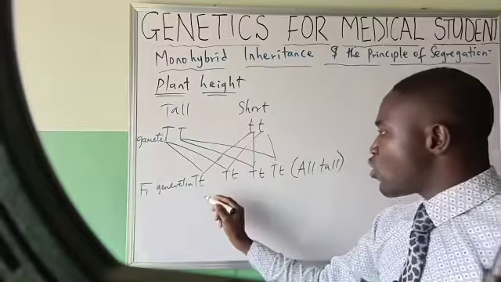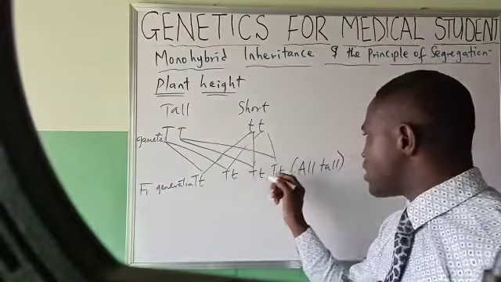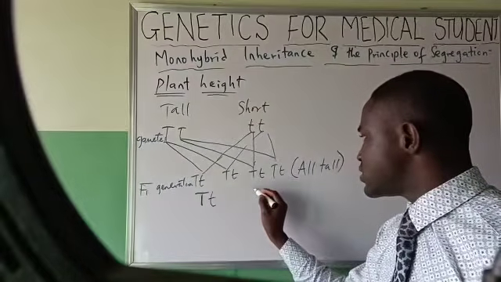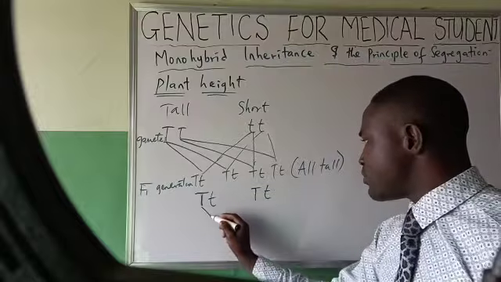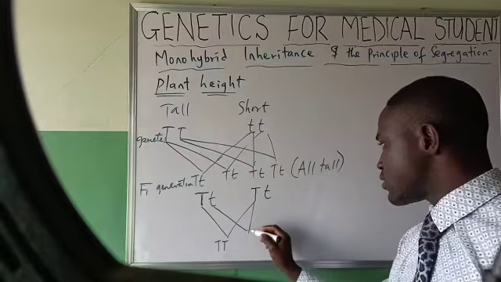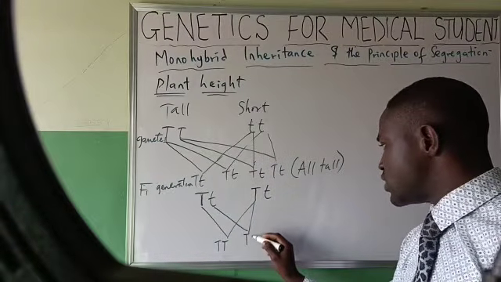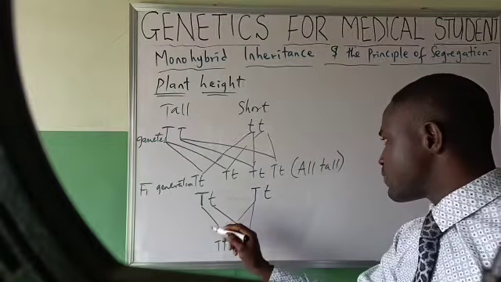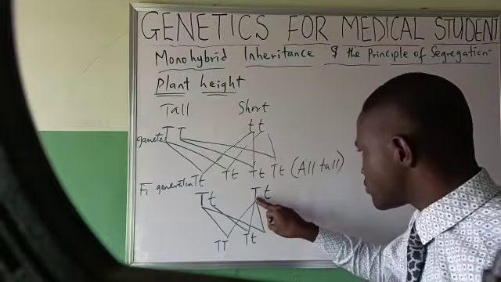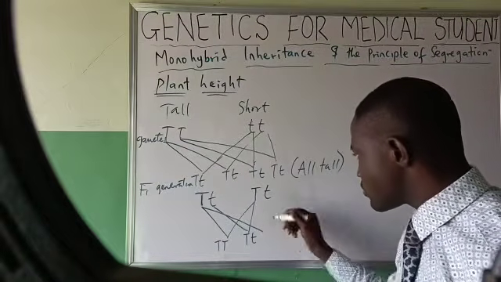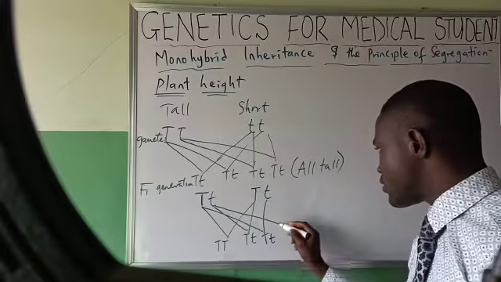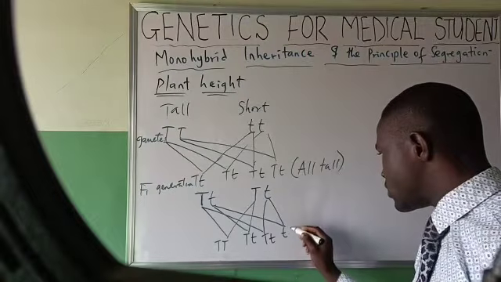Now he picked two of these offspring we have here, that is Tt and Tt, and crossed them. We have TT, Tt, Tt, tt.